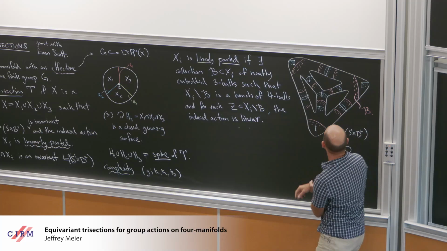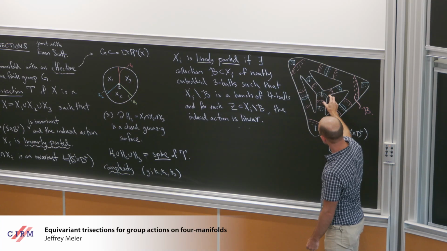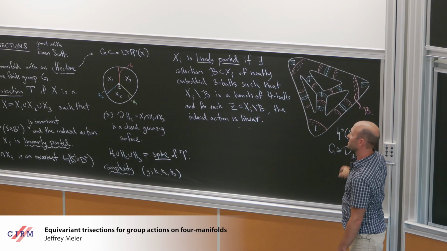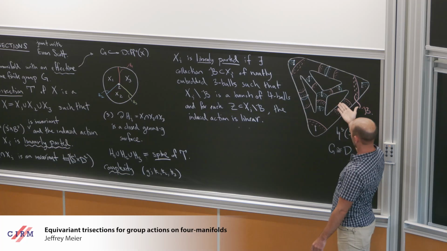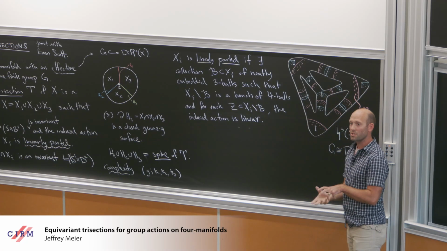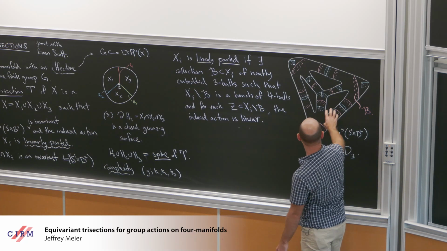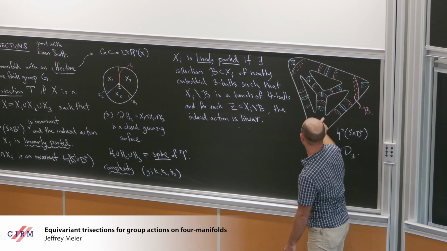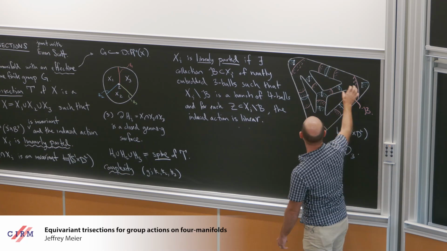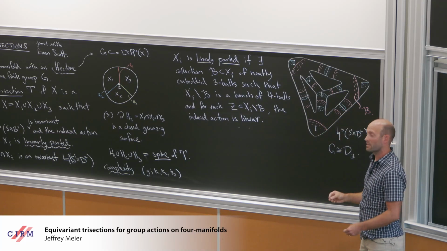For example, if you look at this center three ball, it is left invariant setwise by the entire action. All the flips and the rotations fix this. So the stabilizer here is D3, which is a linear action on the three ball. In contrast, this one is permuted by this outer one, or the next to outer one, cyclically, so their stabilizer is Z2 coming from one of the reflections. Again, that's a linear action.